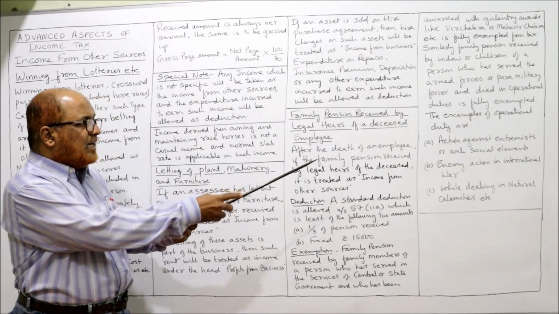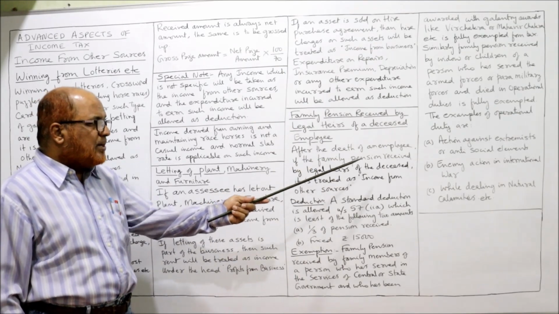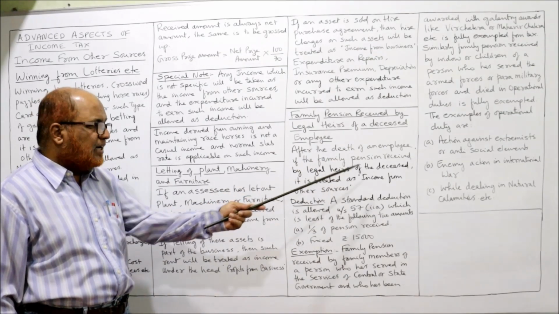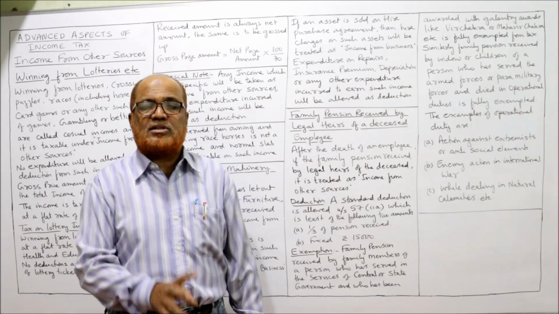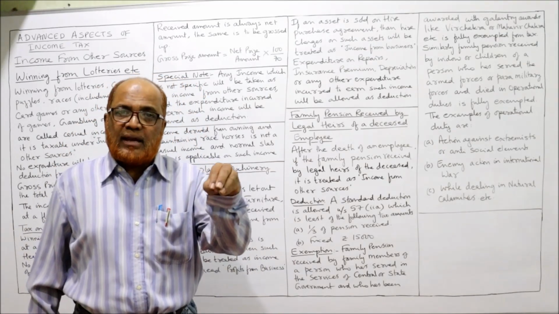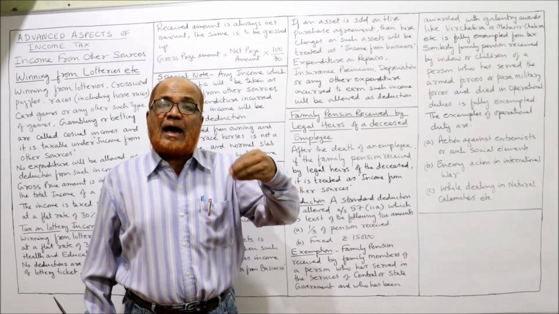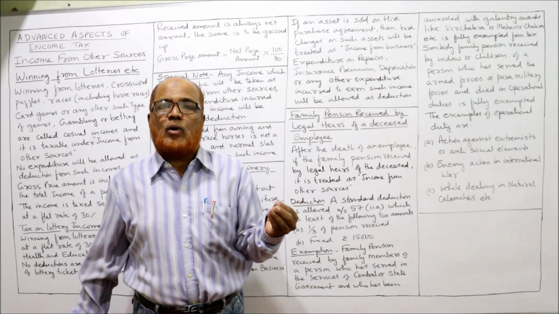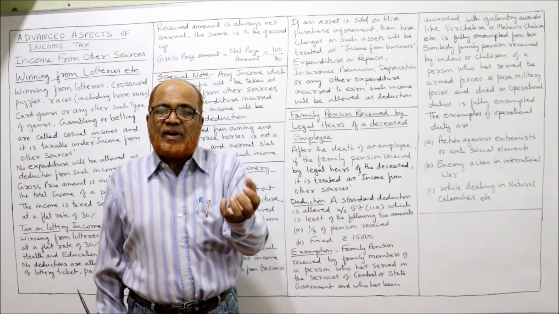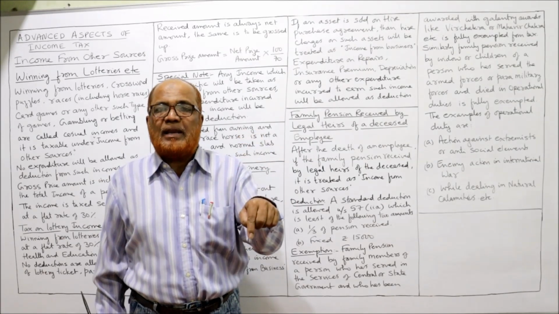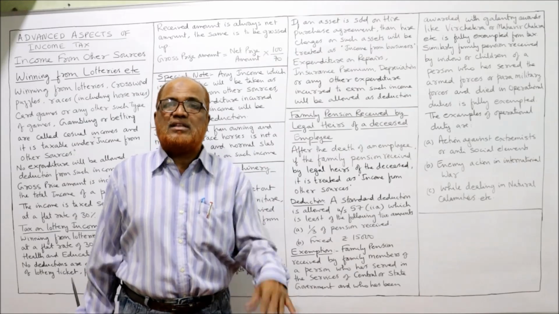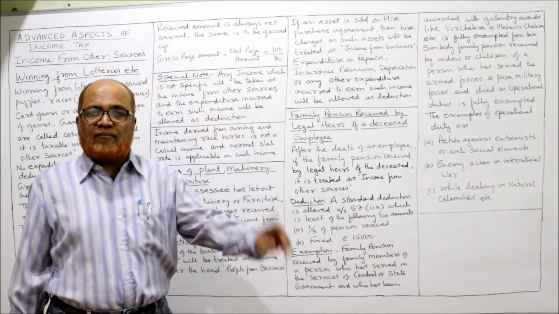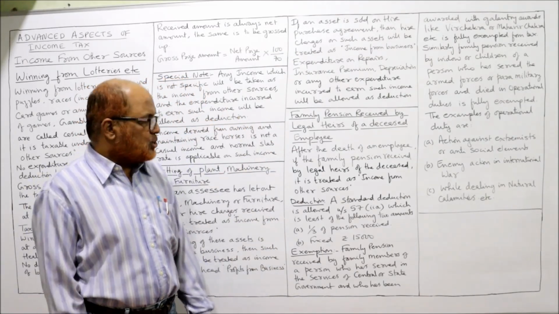Now, after the death of an employee, if the family pension is received by legal heirs of the deceased, it is treated as income from other sources. First point, if the family member is receiving the family pension of the deceased employee, then this family pension is taxable in the hands of the legal heirs who are receiving it, under the head income from other sources.